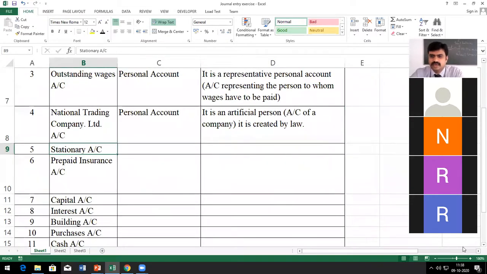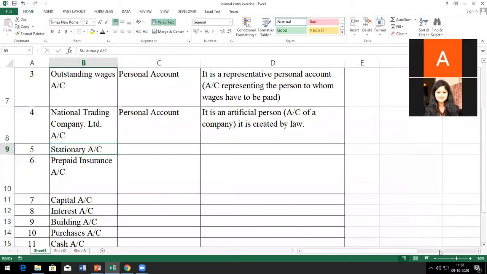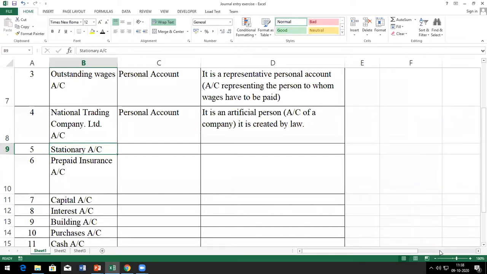Okay. Next is, we will call someone. Robbie. Kindly unmute. Stationery account. Stationery means your A4 size paper, pen, scale, eraser, all that they buy for official work, administration work. That is called stationery. So we have a separate account called stationery account. Can you guess whether it is a personal or nominal account? Nominal account. It's a nominal account. Why? Sir, because it's an expense to the company.